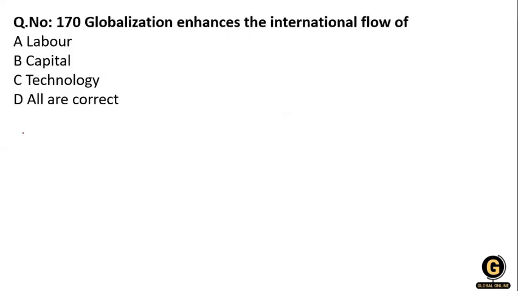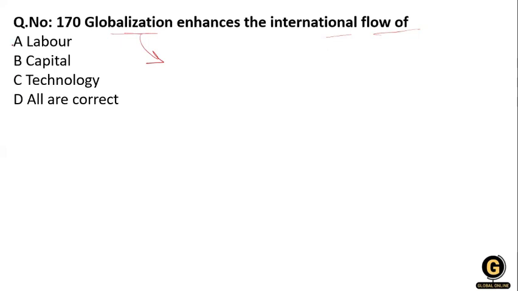Okay, clear. Globalization enhances the international flow of what? Labor, capital, technology, or all of the above? Globalization is a process of rapid integration of countries, and the characteristic of globalization is to globalize goods and services, capital, people, data, area.